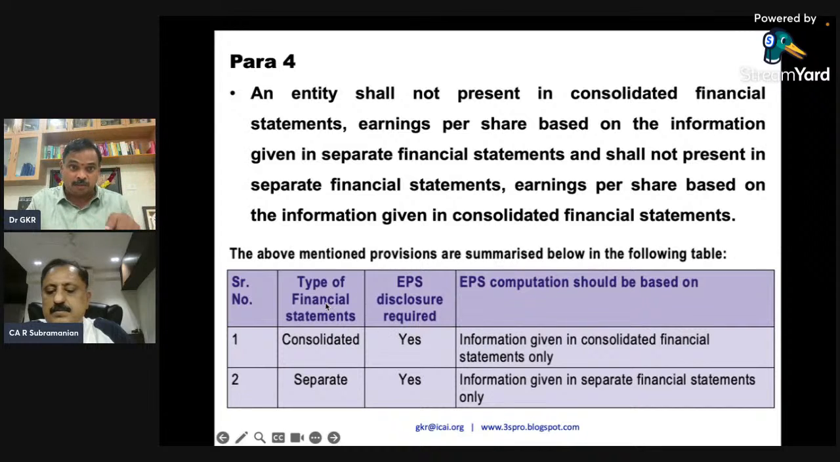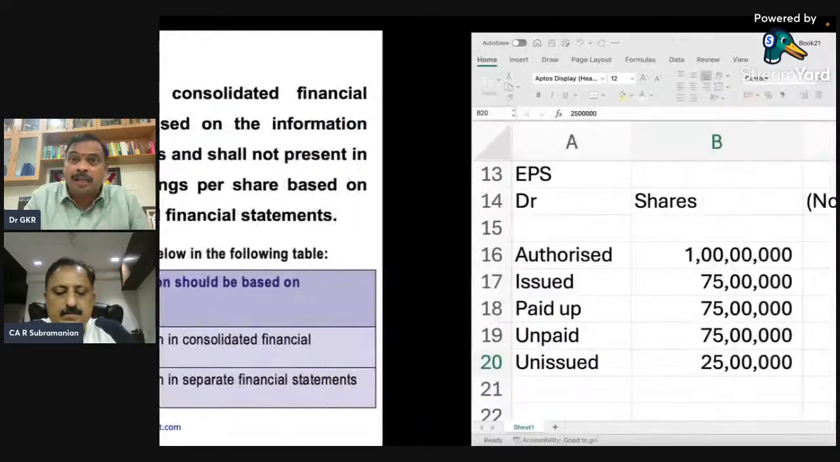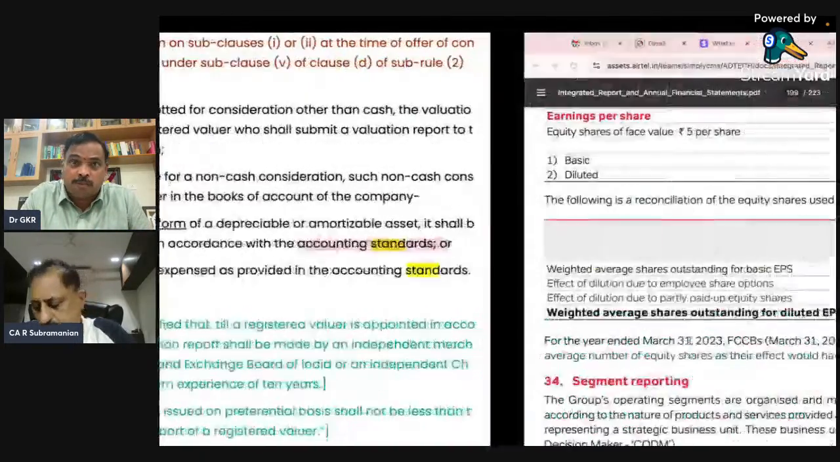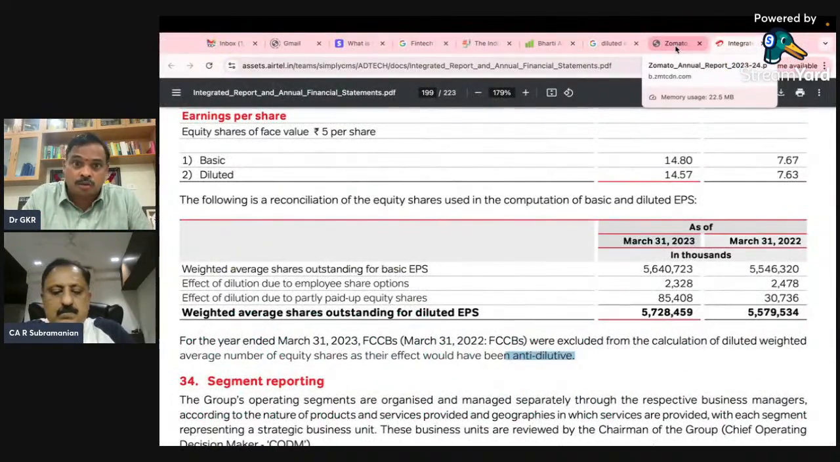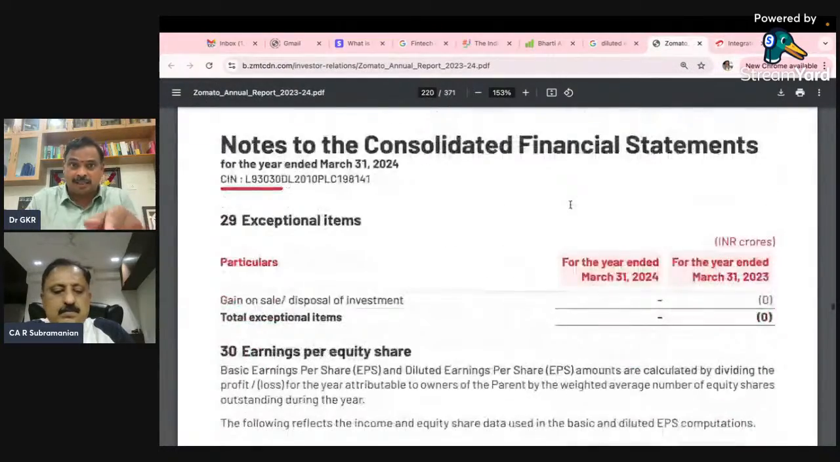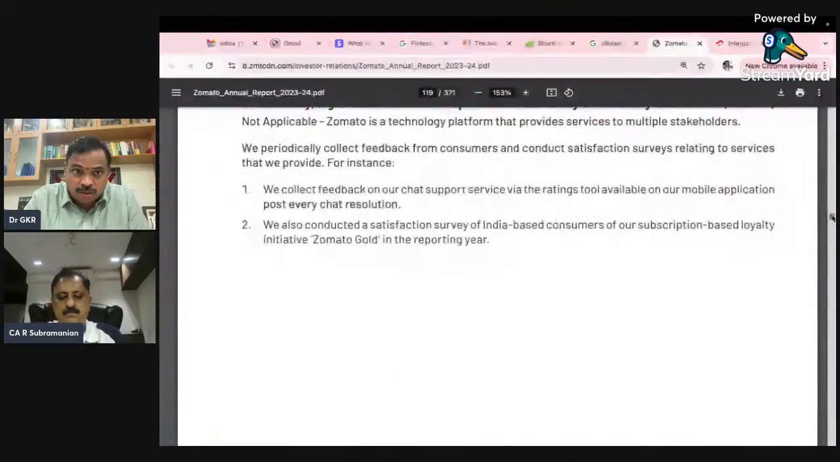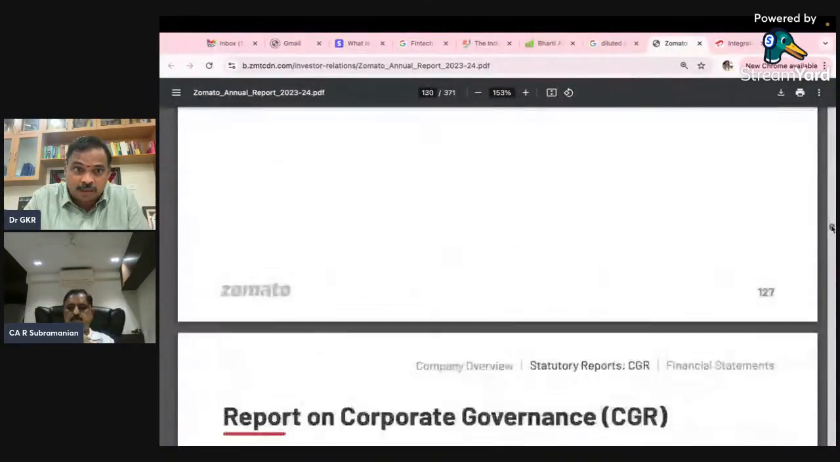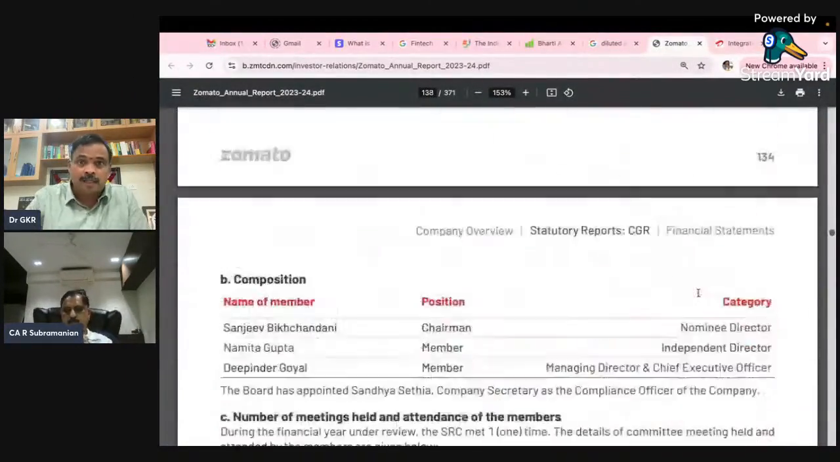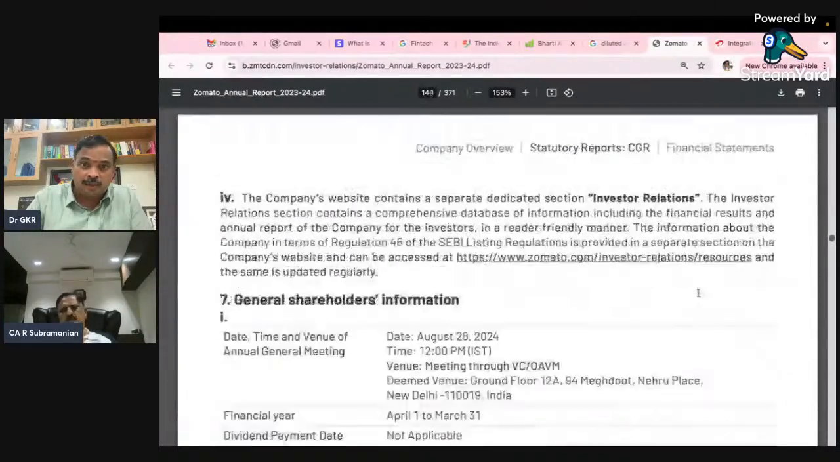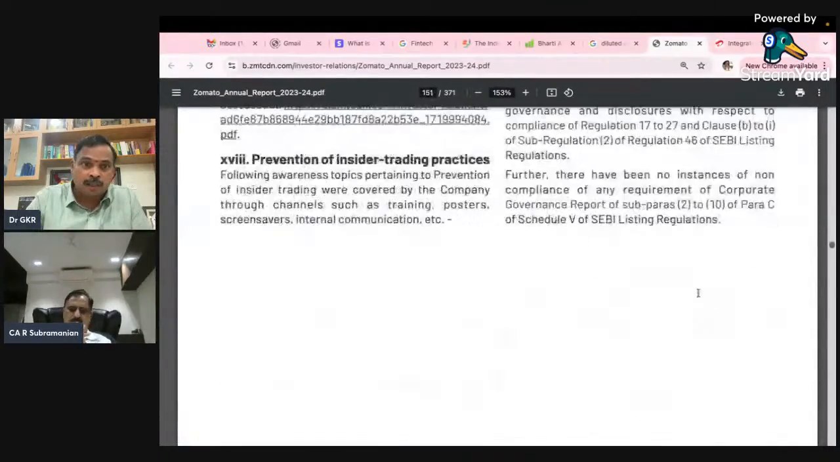But please look at this. EPS disclosure is required for both. EPS computation should be based on information in the consolidated financial statements and information in the separate financial statements respectively. So I'll just share with you this para 4 point alone. Now, please look at Zomato. Zomato has the consolidated financial statements as well as the standalone. First I'll take you to the standalone part, I will explain this question, and then you will be clear with both the pointers I am discussing.